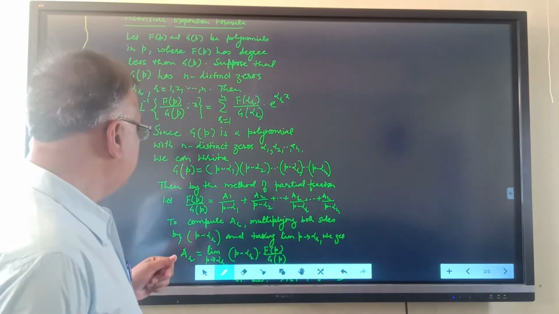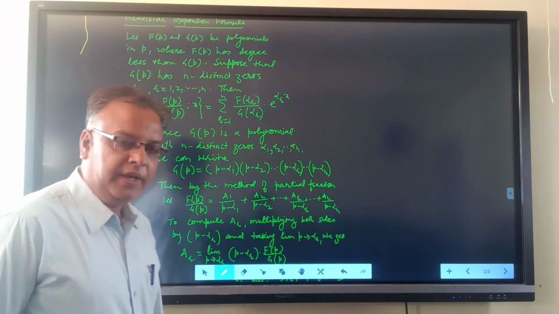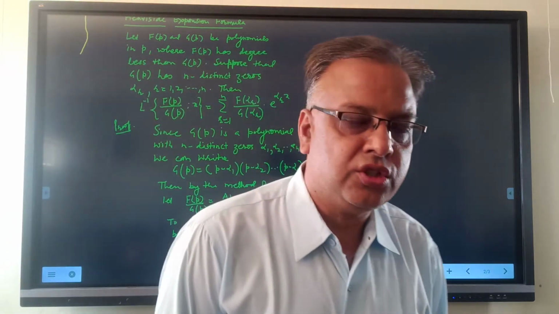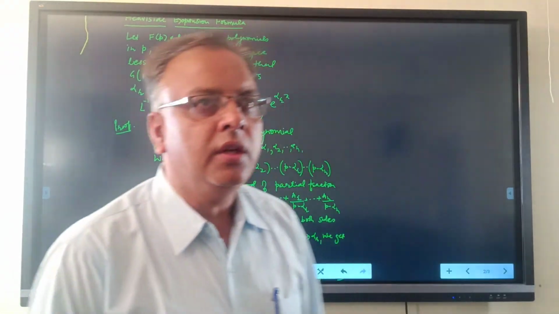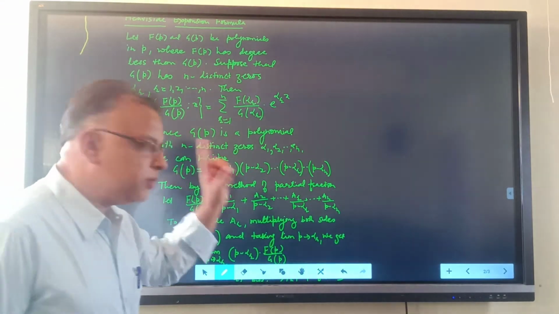In the case when G(p) has n distinct zeros, we have already discussed the inverse Laplace transformation of such functions.